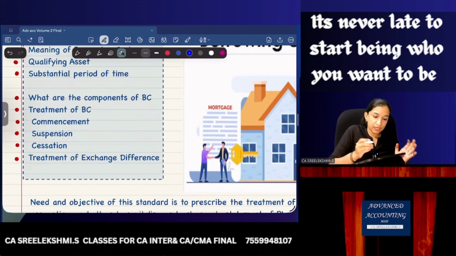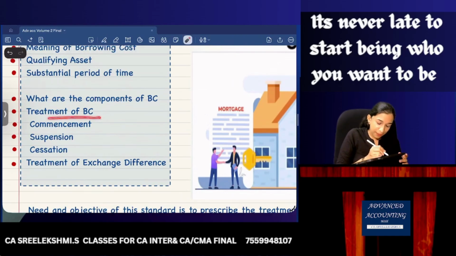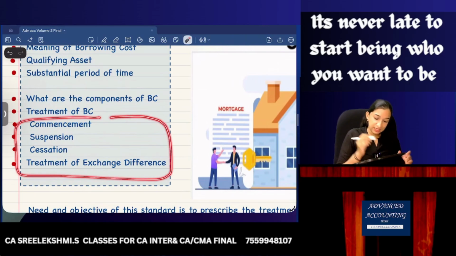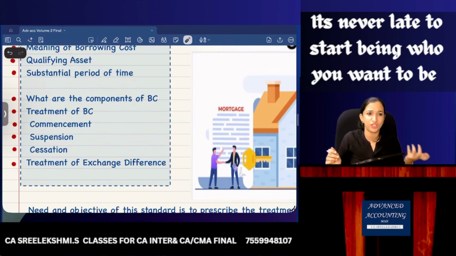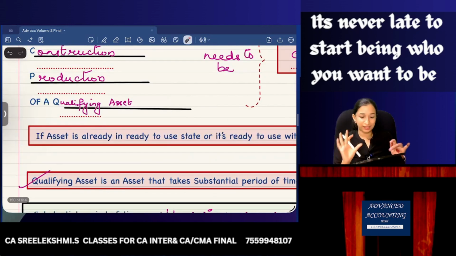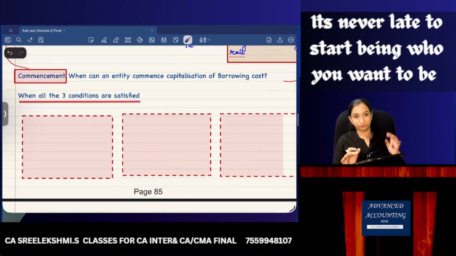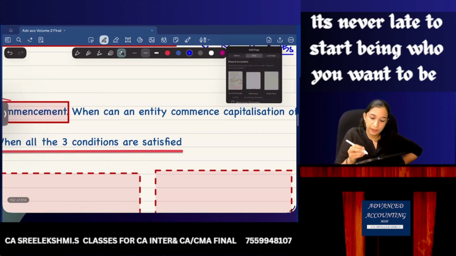Now let's come back to this theory and finish off commencement, suspension, cessation, and treatment of exchange difference. Commencement, suspension, cessation: purely theoretical areas but very important for us. Commencement. So now listen.